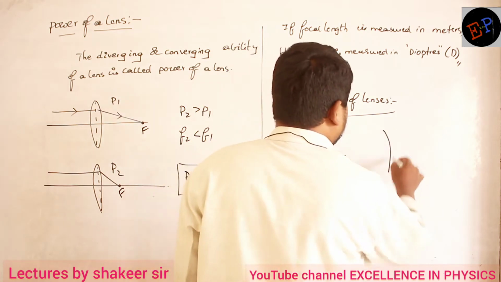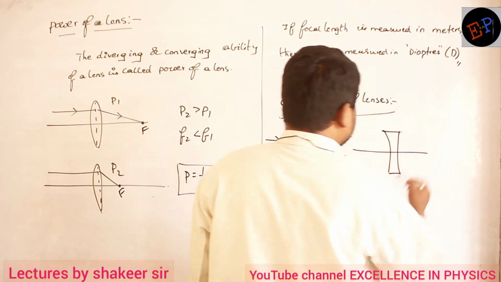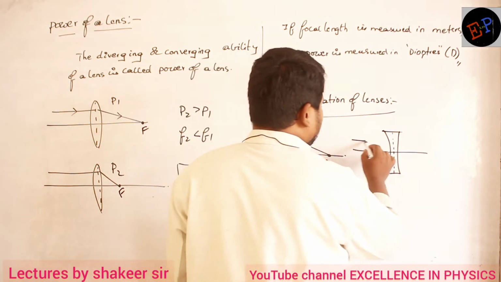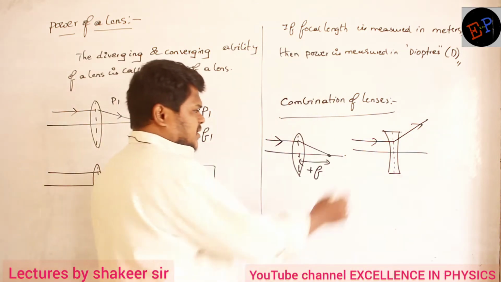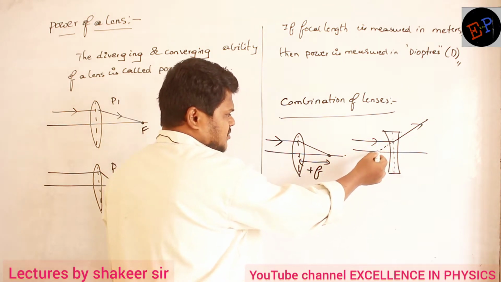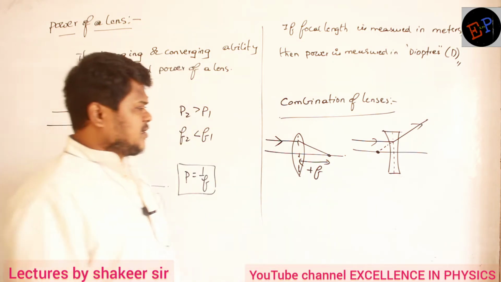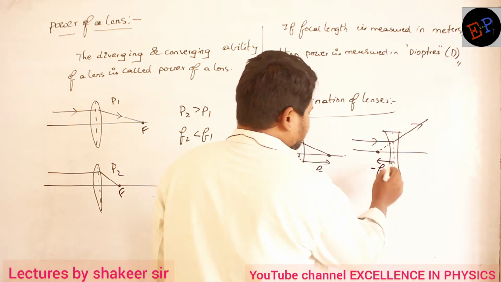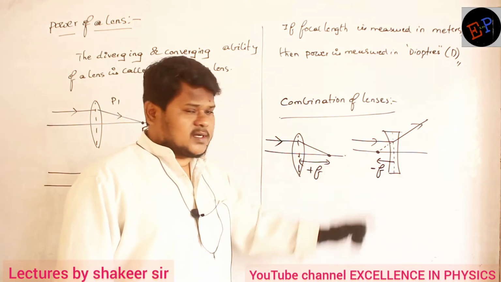Similarly, if you take a concave lens, okay? If I take a concave lens, this is the principal axis and this is the aperture from which refraction is taking place. Then light, after traveling like this, bends away from the normal. Clear now? Because this is a diverging lens, this is a converging lens. But if you extend this one backwards, here the image will be created. This is a real image, this is a virtual image. Clear now? Therefore, in this condition, this becomes the focal length, minus f. So for a concave lens, focal length is negative.